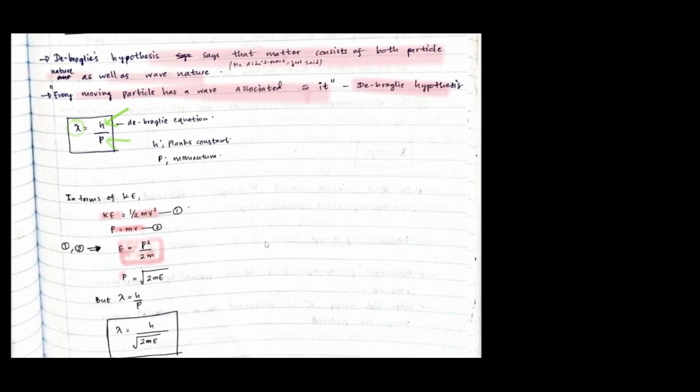So we obtain that momentum is the root of 2mE, but lambda is h over p. Therefore, let's replace p in this equation with this. So we get an equation for these matter waves in terms of kinetic energy.